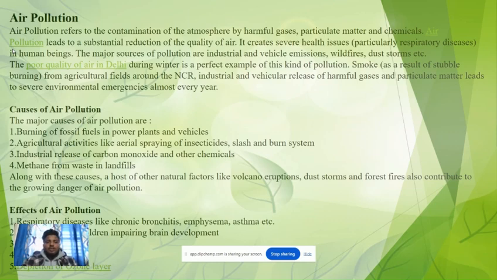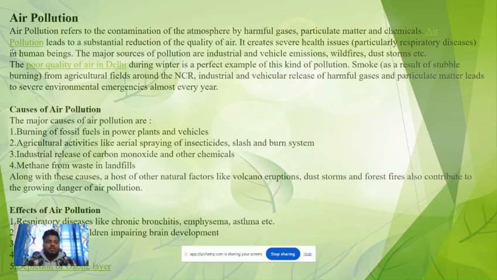The poor quality of air in Delhi during winter is a perfect example of this kind of pollution. Smoke from agricultural fields and the NCR industrial and vehicle releases of harmful gases and particulate matter lead to severe environmental emergencies almost every year.